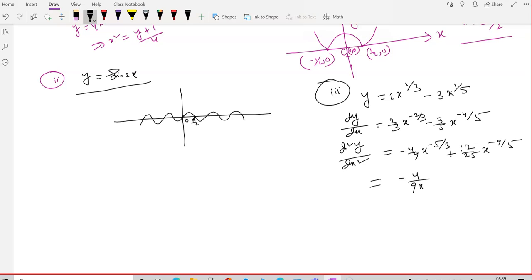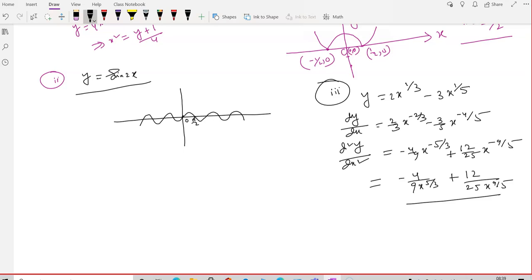Yes, what, Devajyati or Ajitesh? Who is talking? Yes, tell. So d square by dx square coming what? D square by dx square also we cannot decide. Dy by dx we cannot decide.